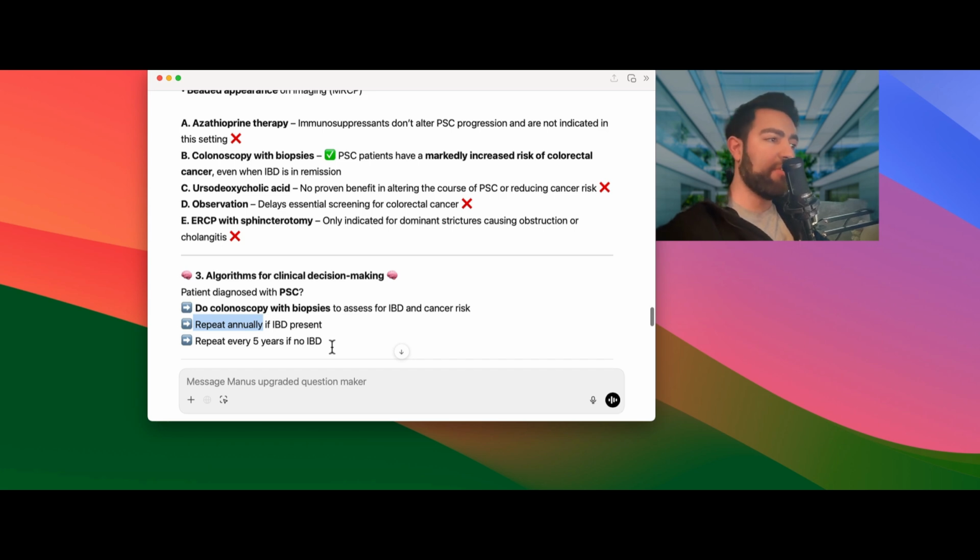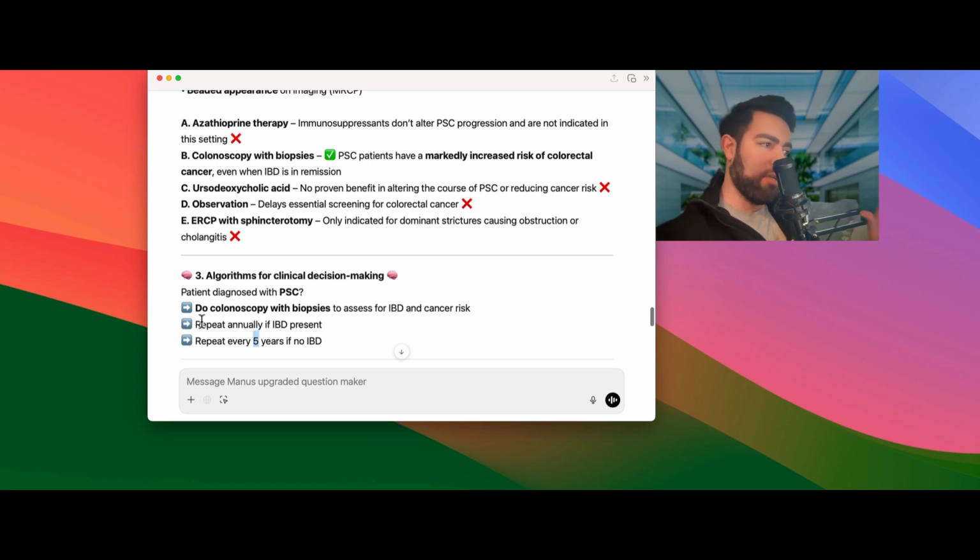And if there is no IBD but they have PSC, you still need more colonoscopies compared to usual, because you need to repeat that every 5 years instead of your usual person with no risk factor, no PSC, which would be every 10.